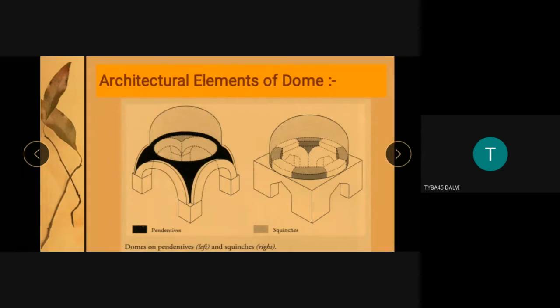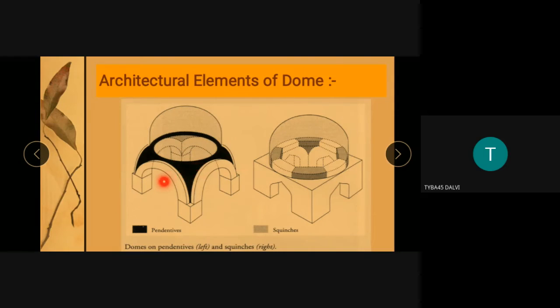Now you can clearly see domes on pendentives. The rulers used different types of techniques. Sometimes they employed the construction of pendentives as the joining materials or ligatures. So you can see the pendentives, this black dark shade in the diagram. You can see the pendentive, the ligature they use, which is complete. And when they use squinches, they have to construct a horizontal platform. So keep this image in your mind when we study the Gol Gumbaz or the other tombs.